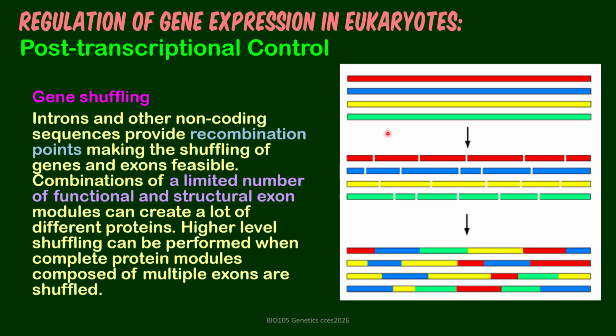So the shuffling that you can see here is like segments of genes represented in different colors being transferred or shared with other genes, so that you now have a variety of genes making up a DNA, identifying a particular organism, for example.